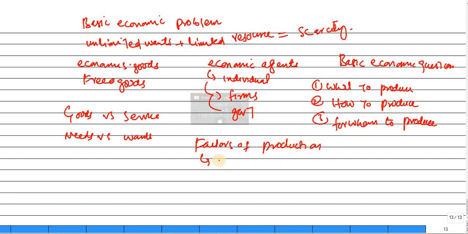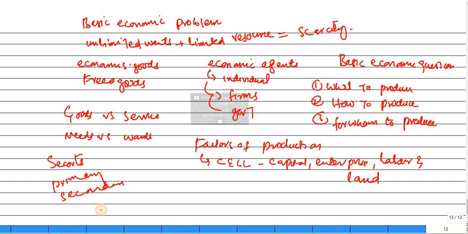The factors of production are capital, enterprise, labor, and the last one is land. Clear? Then we discussed the economy's sectors: primary, secondary, and then tertiary. So these are the main bullets for today's topic.